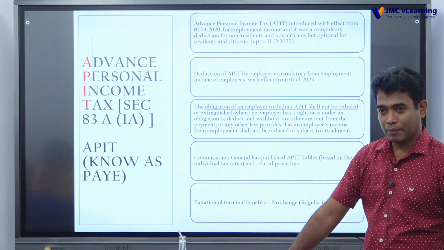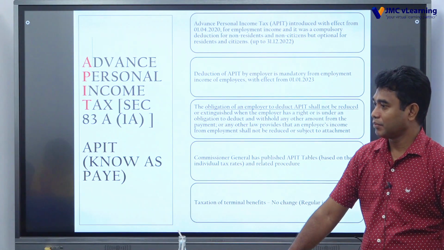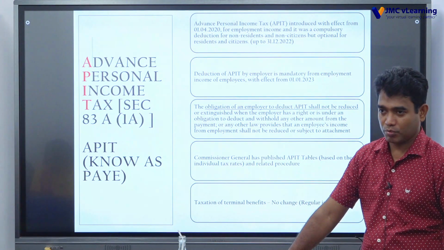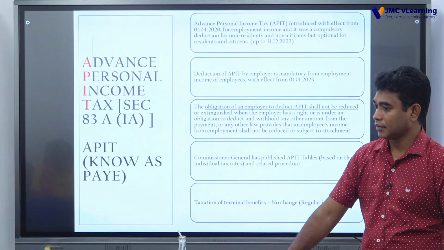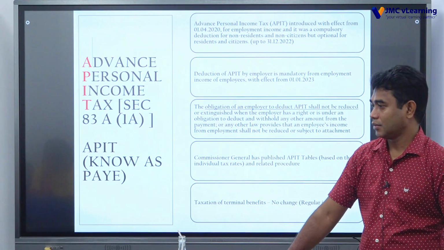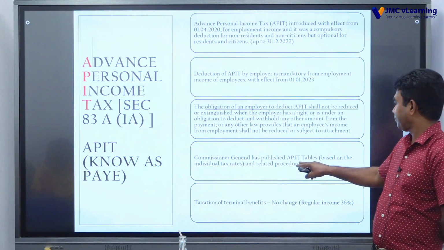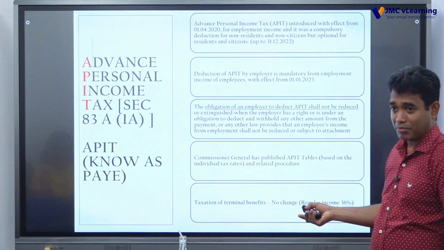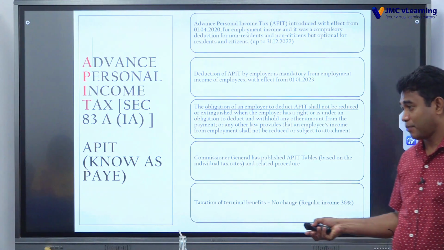And table 2 is about lump sum payments, just like bonus and those things, salary arrears. So table 2 needs to be applied. Once table 2 is applied, the correct tax is worked out and needs to be remitted to the Commissioner General. Likewise, there are 7 schedules. The correct table needs to be applied. It is the responsibility of the employer to apply the correct table, work out the correct tax and remit it.